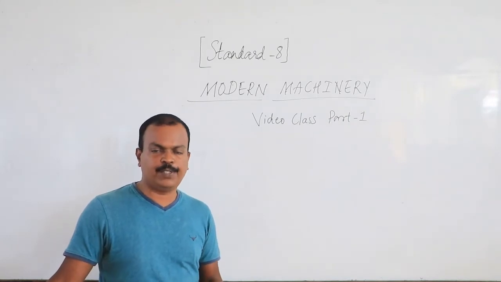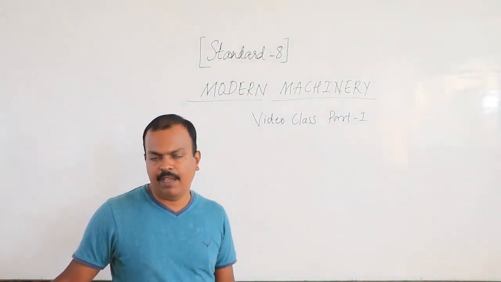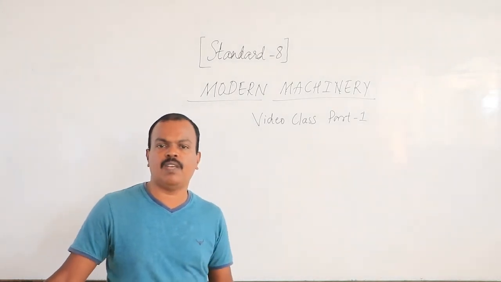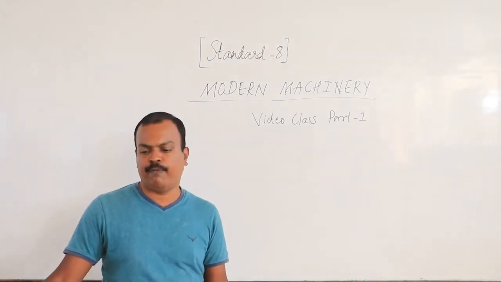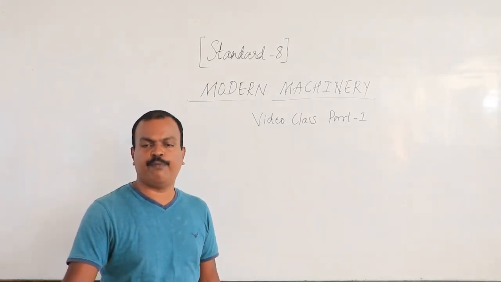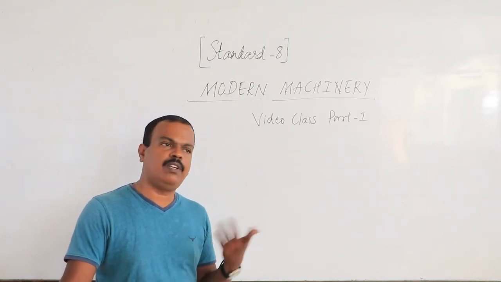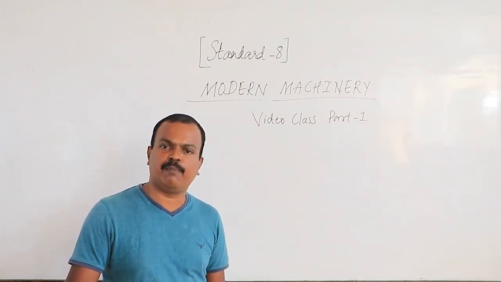So I hope you understood these eight lines. Yes, these eight lines speak about how the machines are made and how they perform, how they start working. Now, shall we go to the next four lines then? The next four lines tell us the different kinds of jobs that machines can perform.